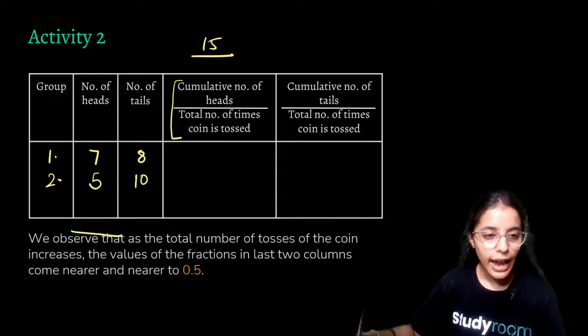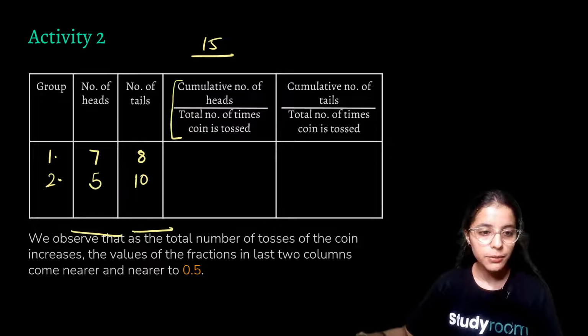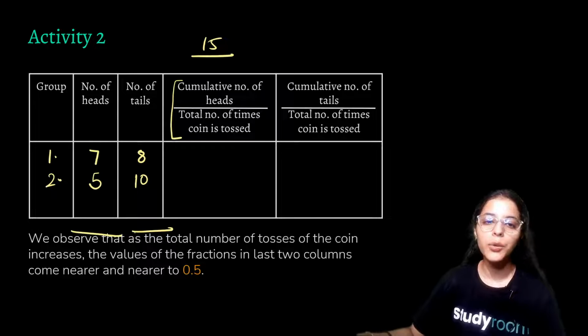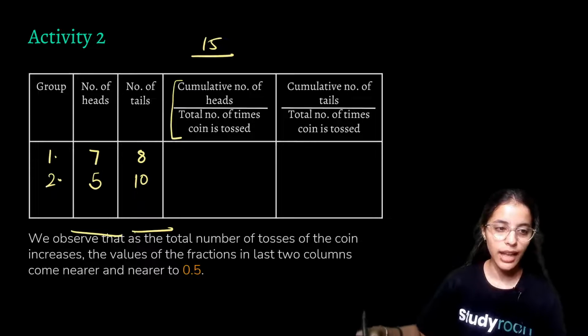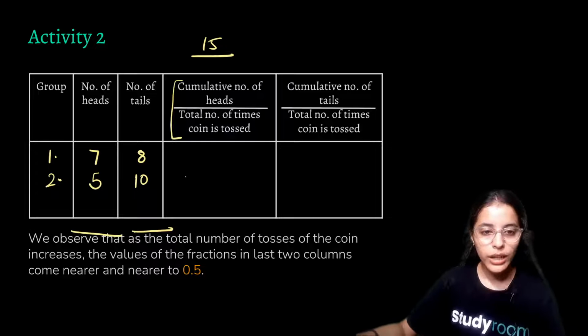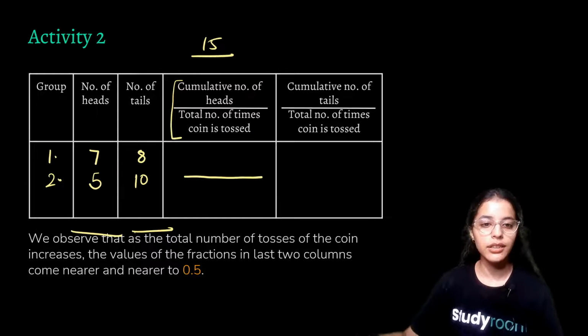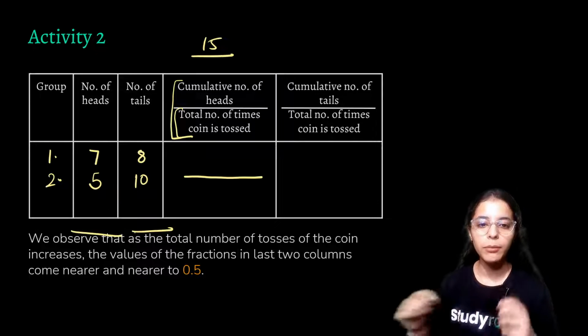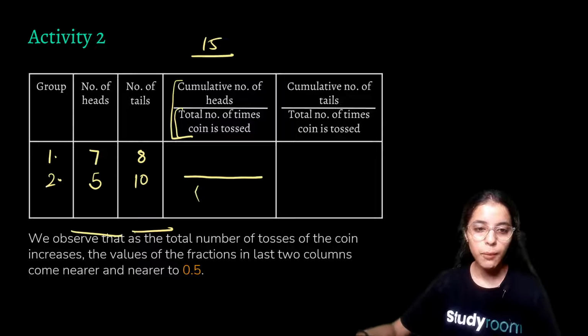Now we'll add up the number of heads, we'll add up the number of tails, and it will be equal to the number of tosses that all the groups combined have done. And we'll have in the bottom the total number of times the coin is tossed. That is, we'll add up the number of times each group has tossed, and we'll combine them all, and we'll write the huge number here.